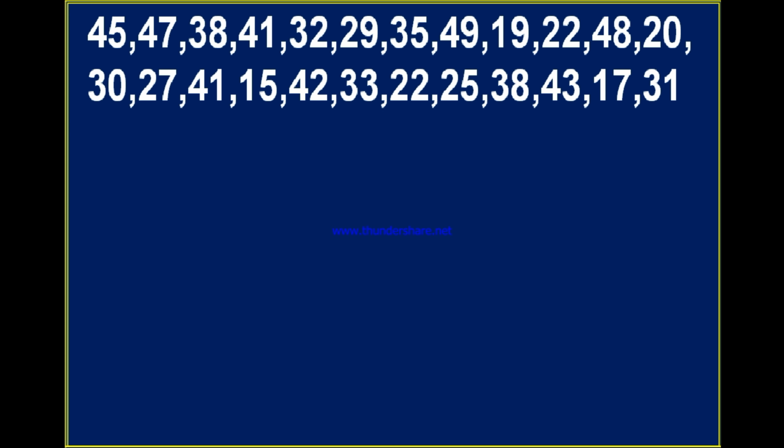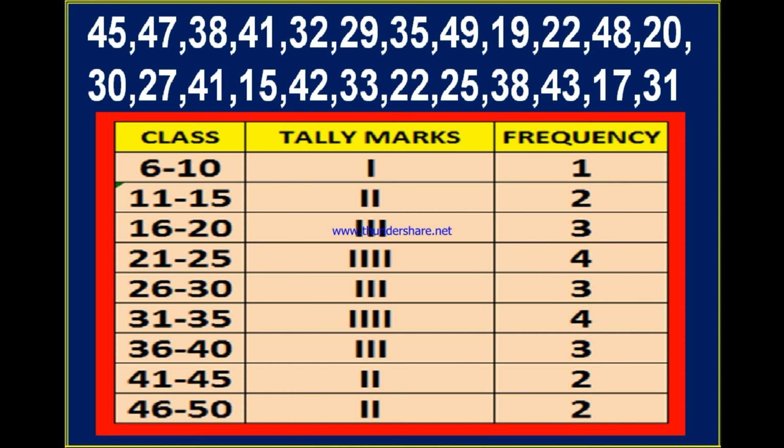Now you already learned in your 8th class and 9th class how to frame a table for this raw data or ungrouped data. You see, first you may take columns like class intervals, tally marks and frequency. I took the classes as 6 to 10, 11 to 15, 16 to 20, 21 to 25, 26 to 30, 31 to 35, 36 to 40, 41 to 45 and 46 to 50. Here, between 6 to 10 marks there is only one student, therefore I took it as 1.